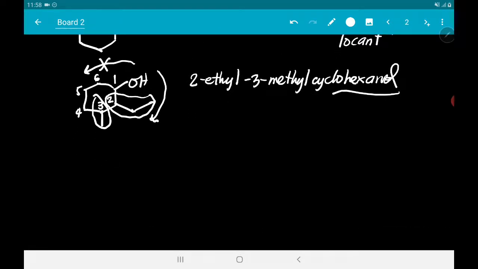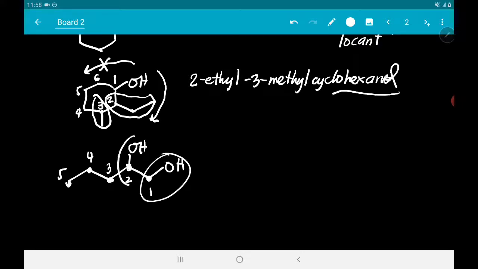So, paano kapag dalawa? Okay? So, what if dalawa? OH. Okay? So, kapag dalawa, so, this is position 1, 2, 3, 4, 5. Diba? So, sa position 1 and 2, meron kang OH.